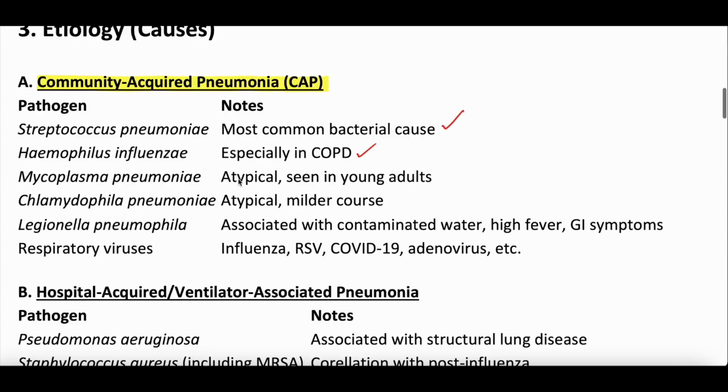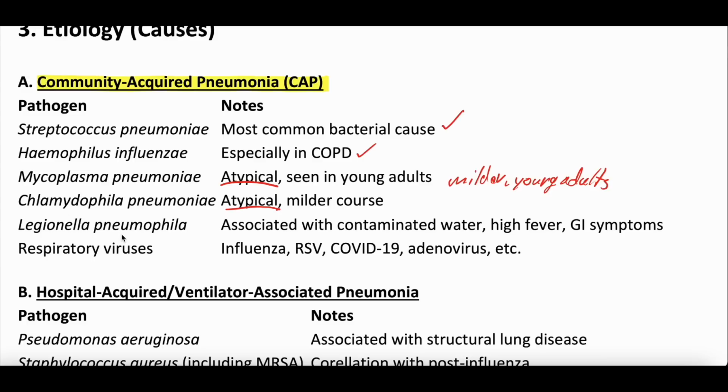Mycoplasma pneumoniae is what we call an atypical organism causing pneumonia, not because it doesn't cause pneumonia, but the way it does it is a little bit different. It's similar to chlamydia pneumoniae. Both of these cause atypical pneumonias. These are usually milder, okay? They can happen in young adults, and the treatments are a little different, but they don't often cause as severe disease, which is why they're known as atypical pneumonia. So streptococcal pneumonia, Haemophilus influenzae, Mycoplasma pneumoniae, chlamydia pneumoniae, not to be confused with chlamydia that causes the sexually transmitted infection.